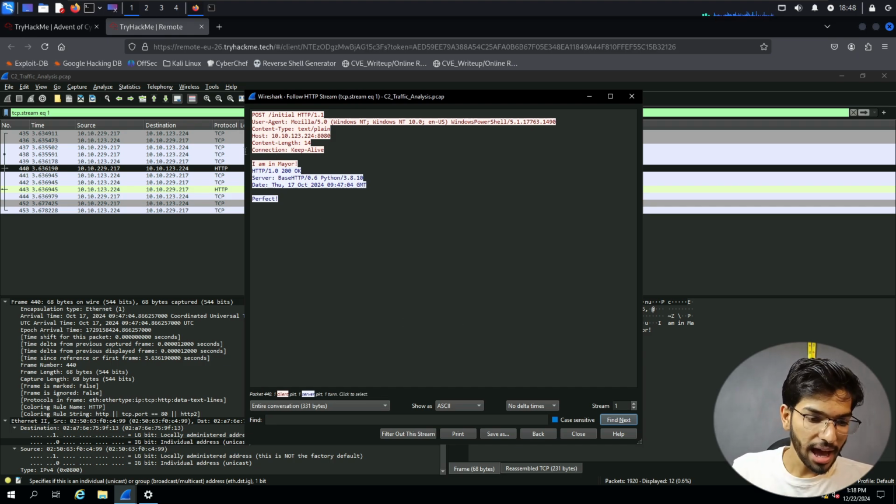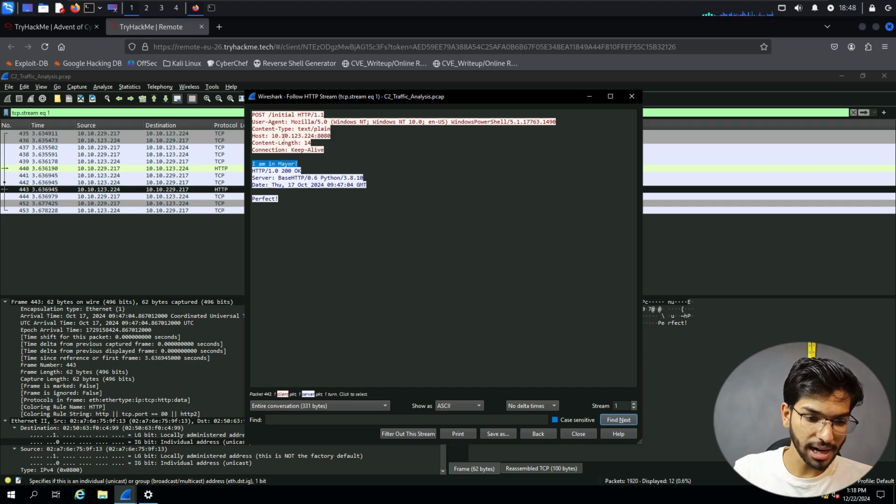So here it says I am Maya, and that is the POST, the information that the computer is sending, and the response it gets is HTTP 200. Okay, it says perfect. It's confirming that yes, I got your message. So that's the information given here.